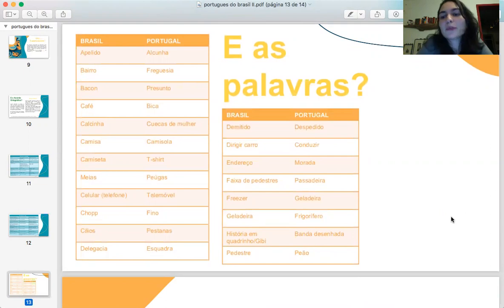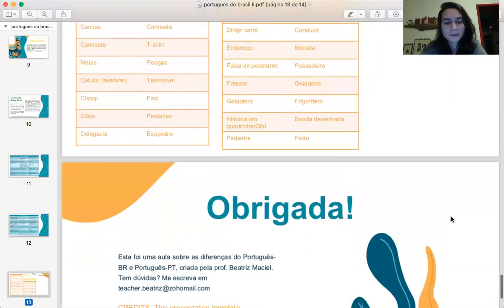If you want to go to Portugal or if you want to learn the Portuguese vocabulary, we're also going to see those differences and those words. Not all of the words are used in Brazil, but a lot of them, yes.